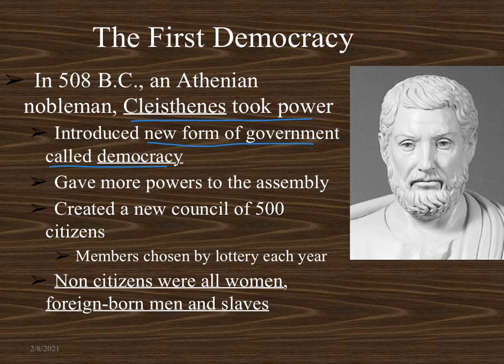So what Cleisthenes did when he came to power in Athens in 508 BC, he divided the population of Athens into 10 tribes, so that each tribe was represented in a council. Each tribe would elect 50 citizens. Those citizens would be chosen by lottery each year, and they would serve on a great council known as the Council of 500. This body determined policy. They made decisions for the city and its citizens.